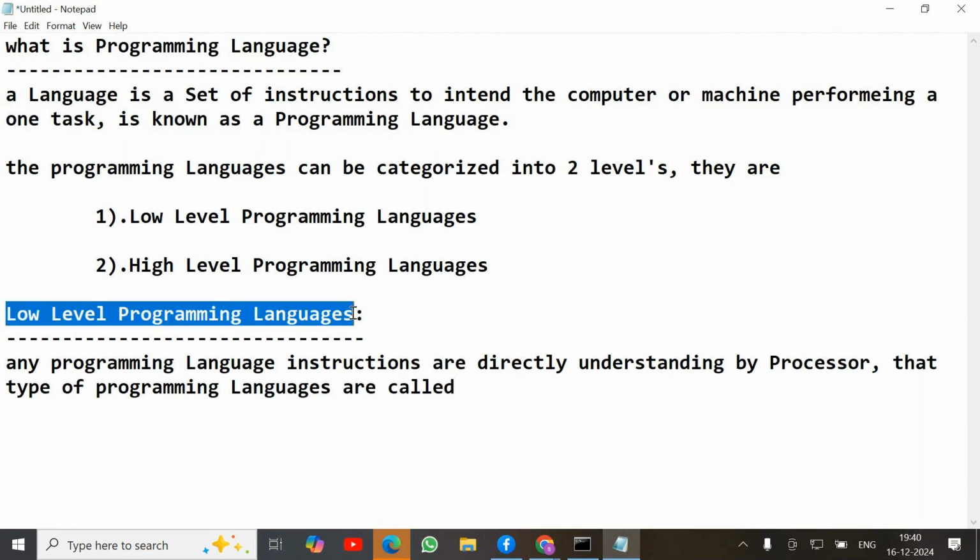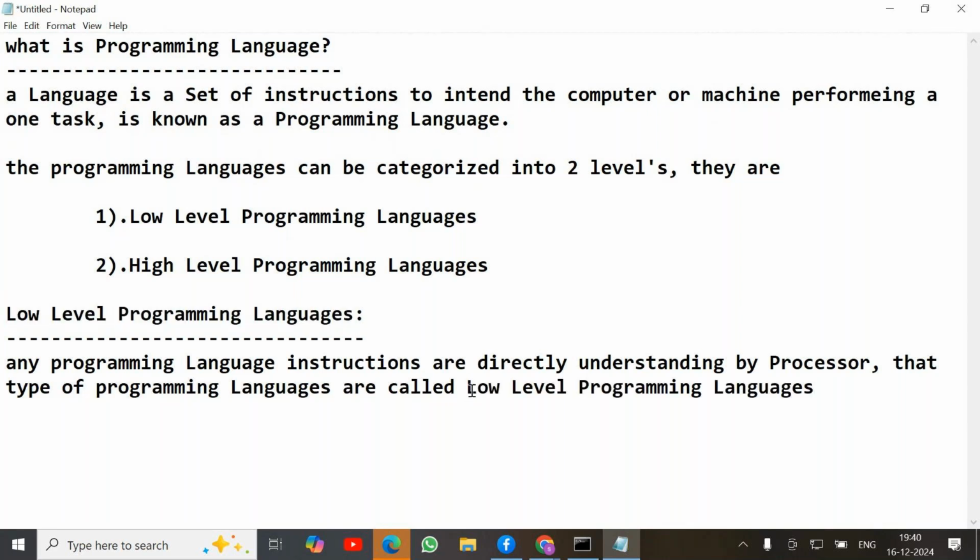Low level programming languages. Best examples are 8086 instructions, 8085 instructions, and 8051 instructions. This type of instruction we simply call low level instructions.